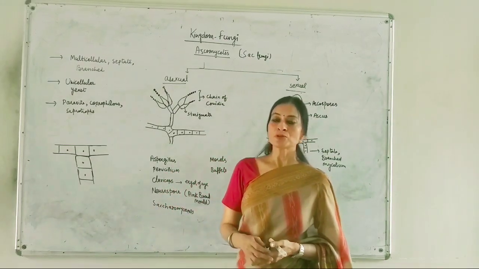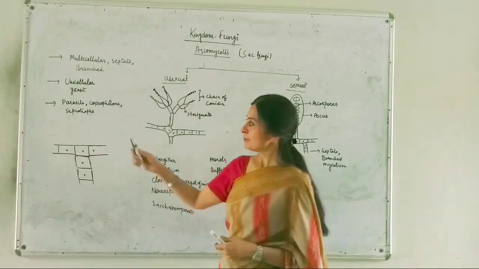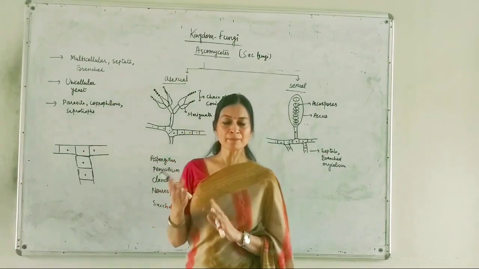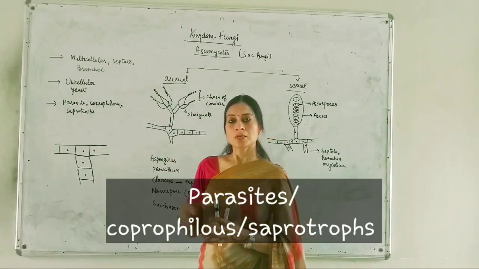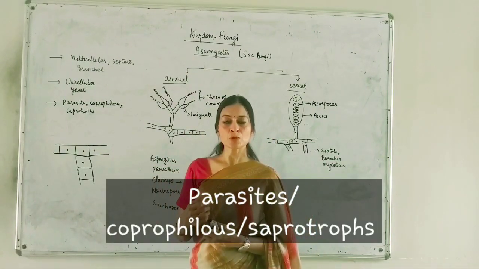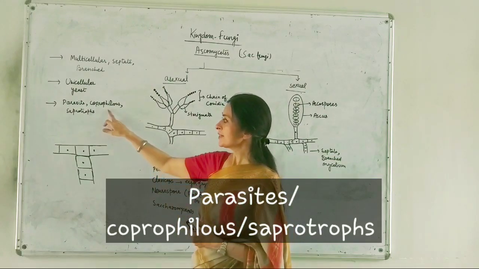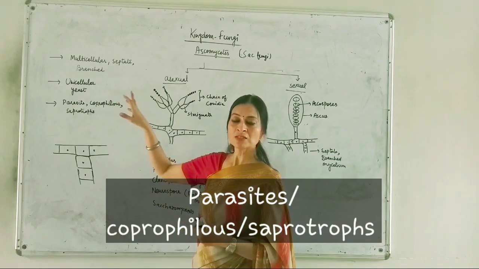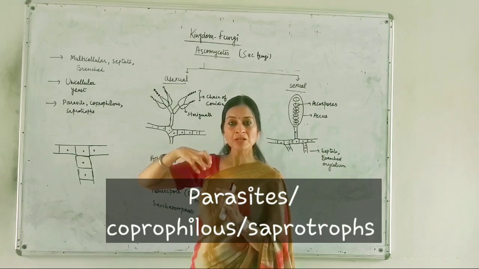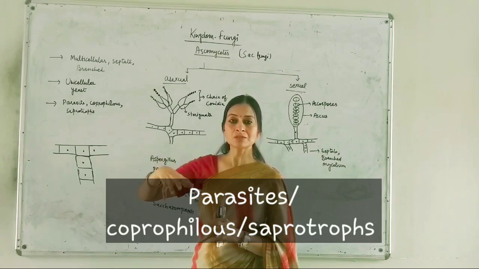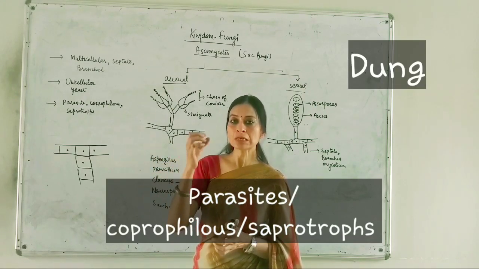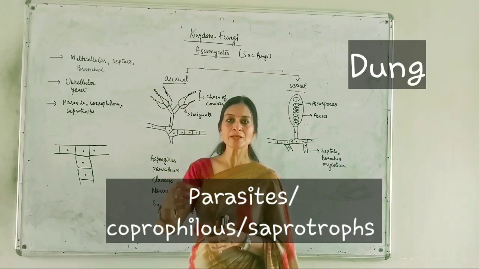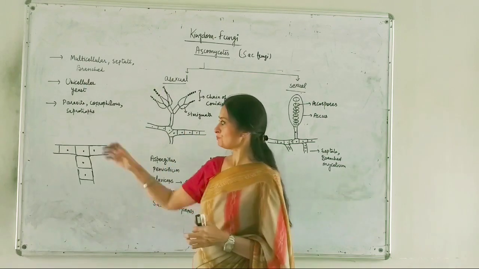Now let's study about their lifestyle. They can be parasites, meaning they depend upon a living host for absorption of their nutrition, and they can be coprophilous. Coprophilous means they derive their nutrition from dung. They grow on dung and release some enzymes to absorb the nutrition.